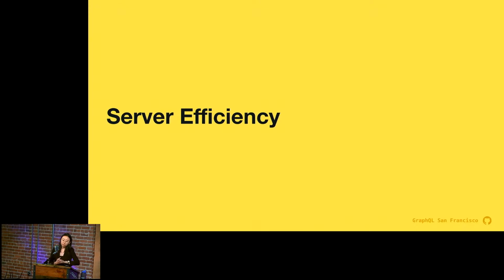Number 2, server efficiency. How do we deal with that? So server efficiency is actually one of the reasons that GitHub adopted GraphQL in the first place. It's really hard to solve the problem of N+1, making sure we're only making performant queries and we're only ever fetching the minimum set of data that's needed to render a particular view or to respond to an API request. So the idea was bringing GraphQL in would really help solve some of these problems.